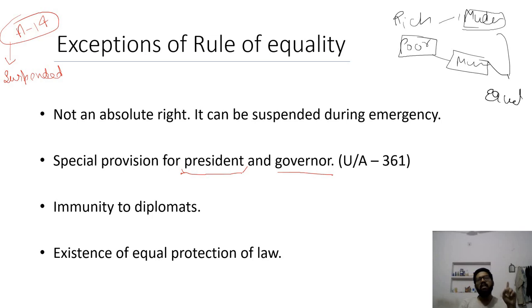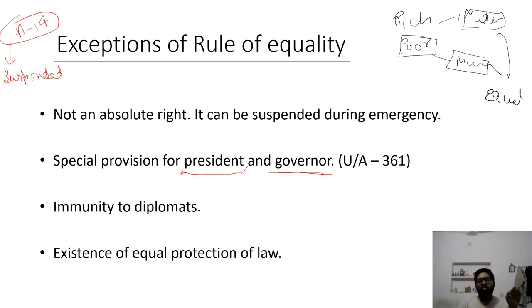Firstly, the president has to resign from his position, and then only we can proceed legally against him. If president is on their post, we can't do anything. Same with governor as well.